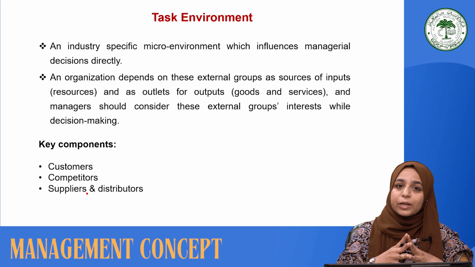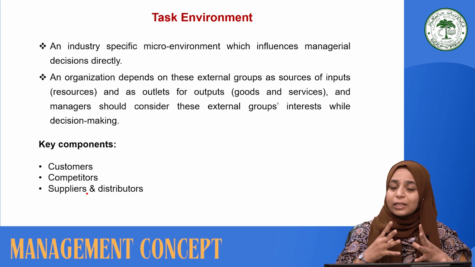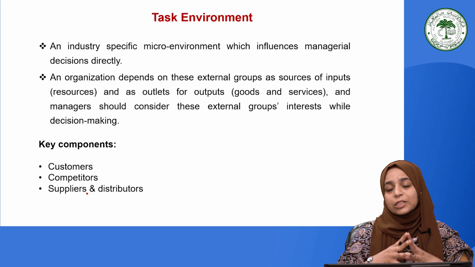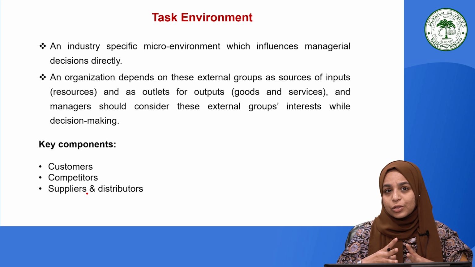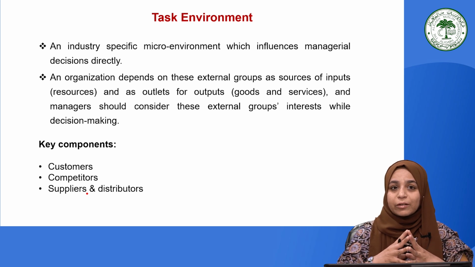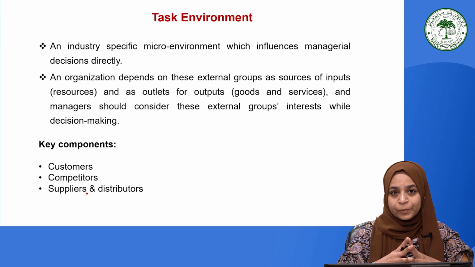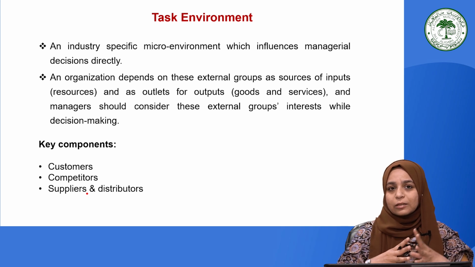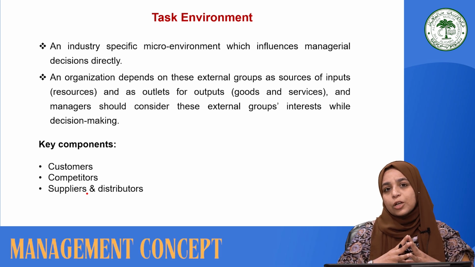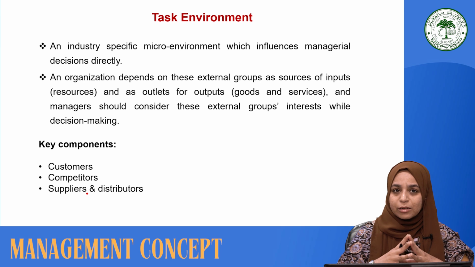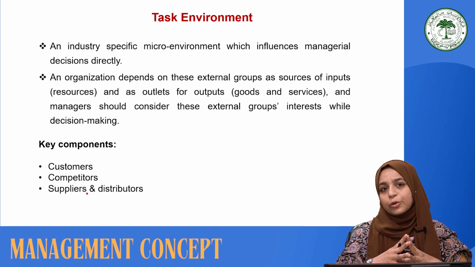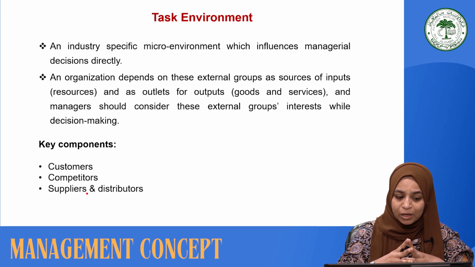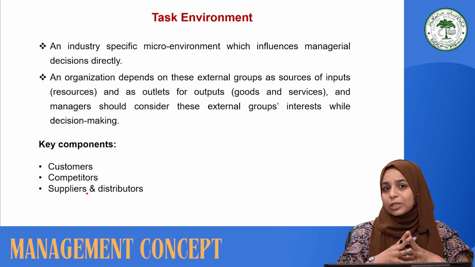An organization has to depend on these groups and institutions because they directly affect its functioning. They act as a source of input for the organization, such as raw materials, information, and different services that will be directly incorporated into the process of transformation. Moreover, the outputs, the goods and services, will be delivered and sold to different stakeholders external to the organization. Changes in these external groups are definitely going to affect the decision making of a manager directly. So, it is very important to reflect upon the task environment.